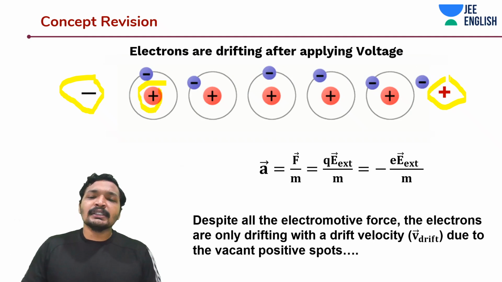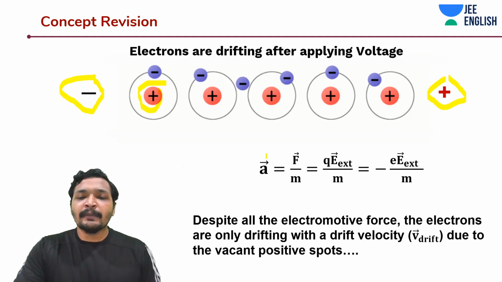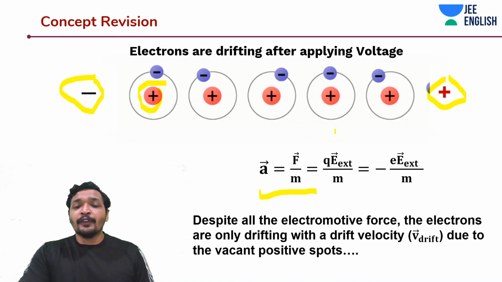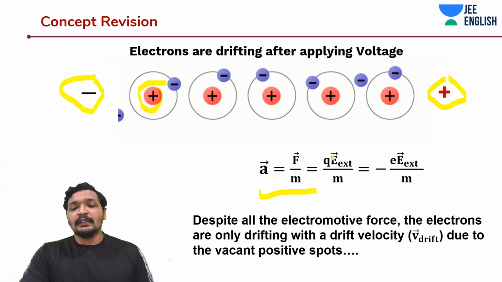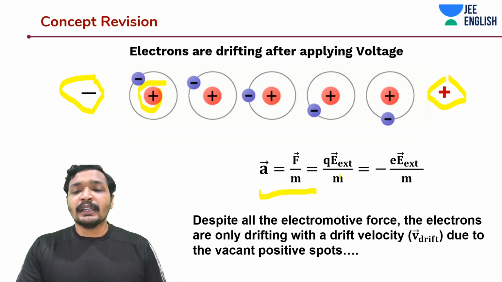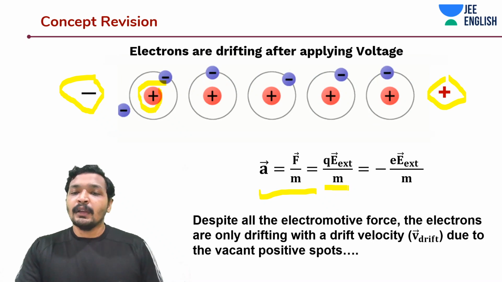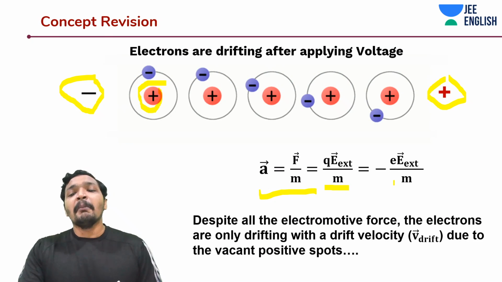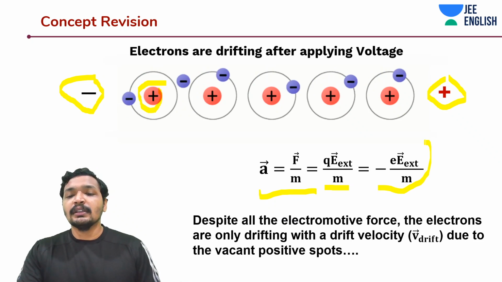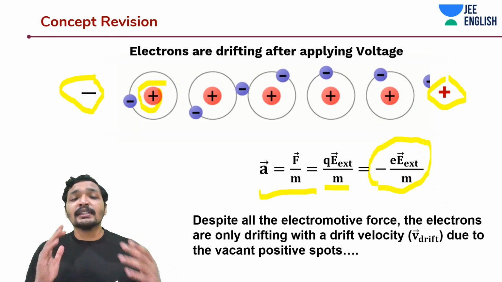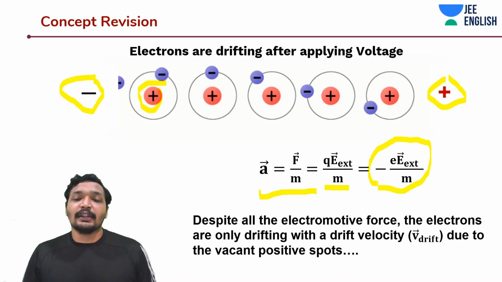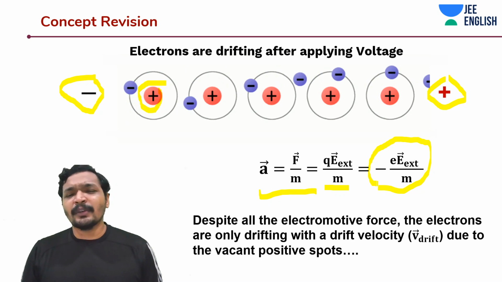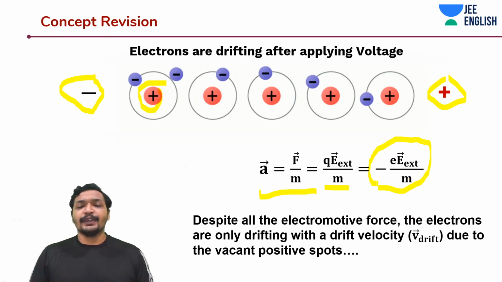And how do you calculate this acceleration? Basically, take the force by mass because F is equal to ma. What is the force in this case? It is the electromotive force, Q into E external, where E external is the external field applied. Q into E external gives you the force, divided by mass gives you the acceleration. And minus of it in this case. Why is it negative? It is negative because it is electrons. Q is equal to minus e, an easier way to do it.